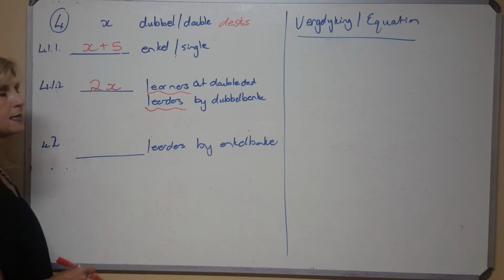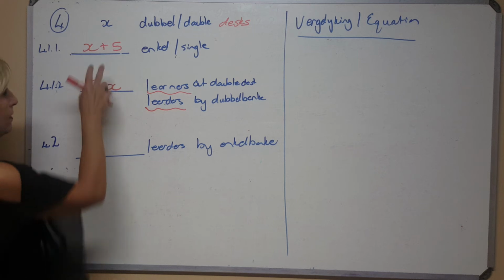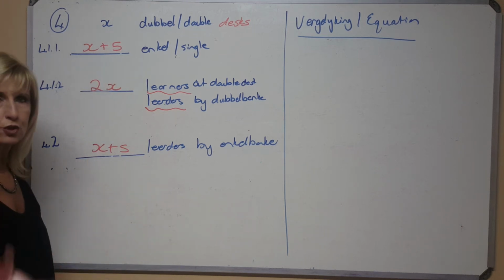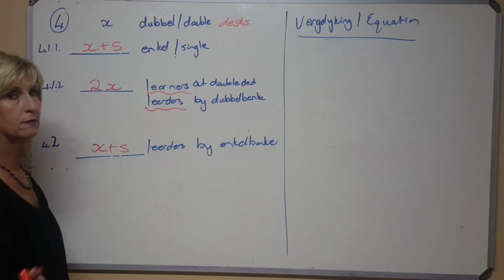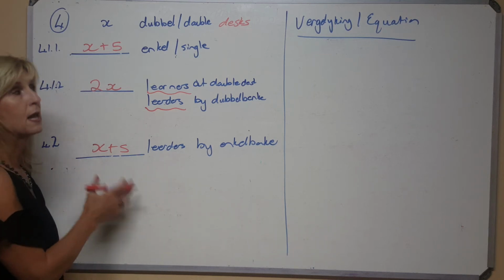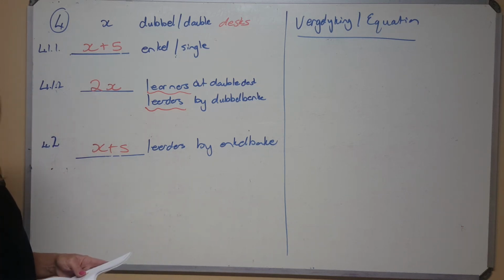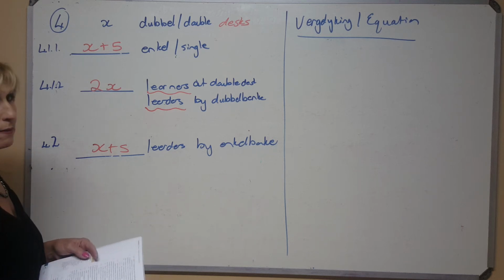So how many learners can sit at the single ones? They didn't ask this, I put it in there. The amount of children is the amount of desks, because 1 desk is 1 child and 6 single desks is 6 children. And then they ask me the equation, because they say that there can be 50 kids in there, and I want to know how many singles and how many doubles there are.